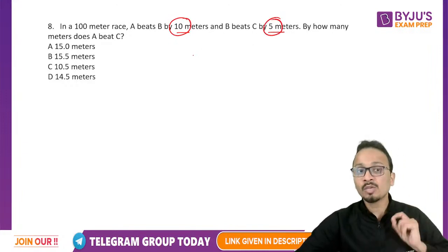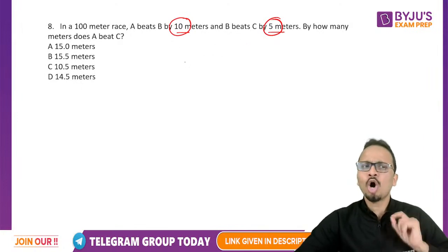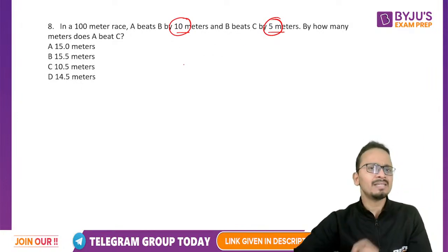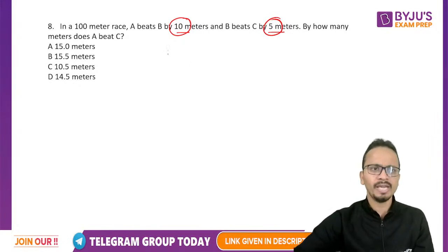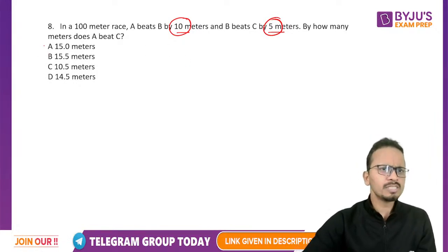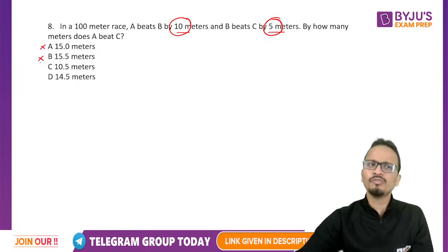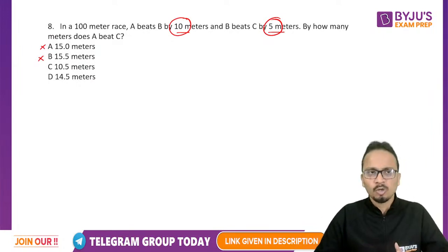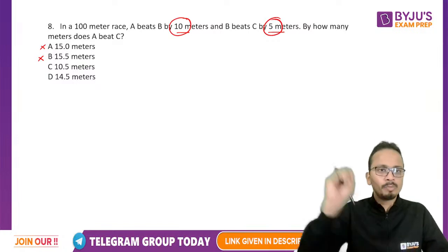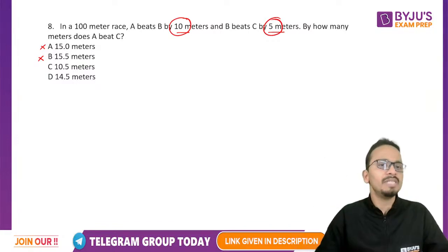The answer will never be the sum of these two values, but will always be less than the sum of these two values. So from this important information, I can remove these two options. Option A and option B cannot be the answers.